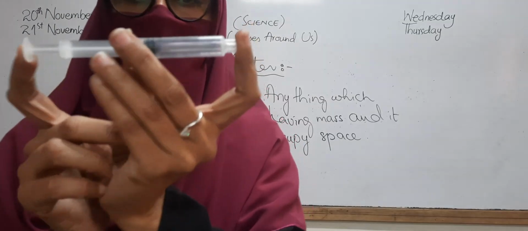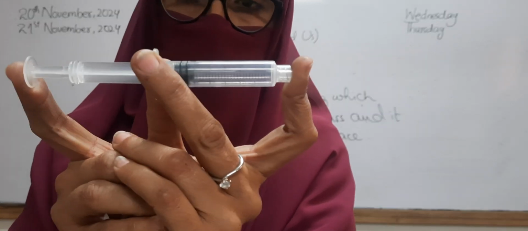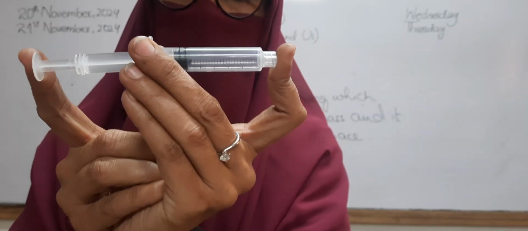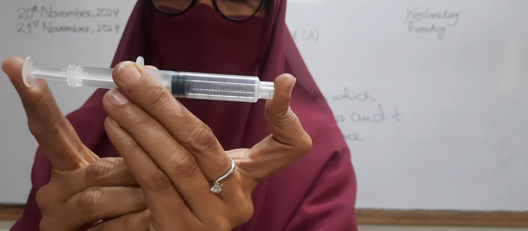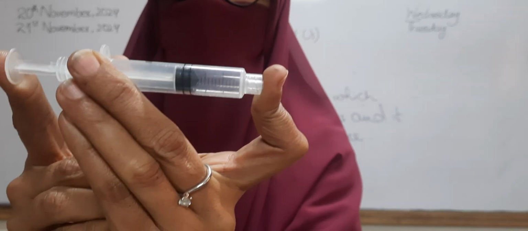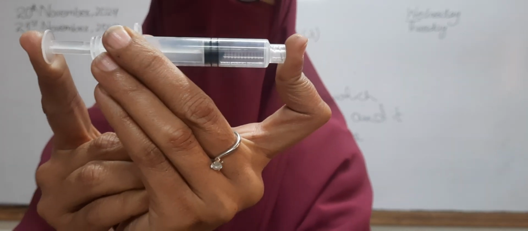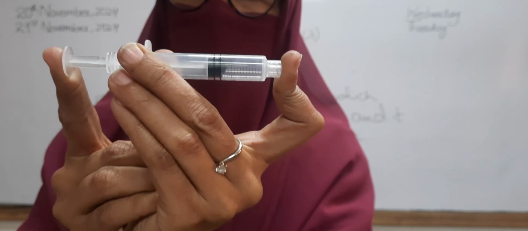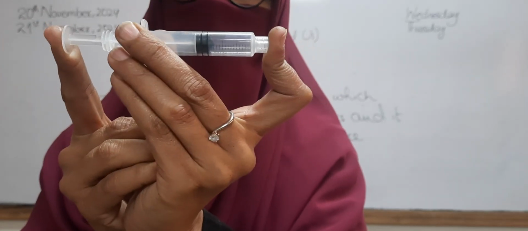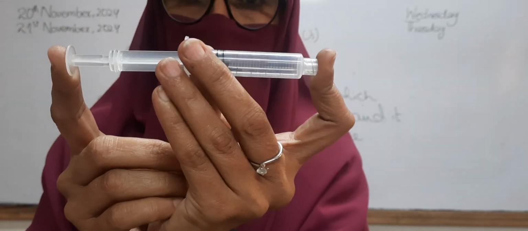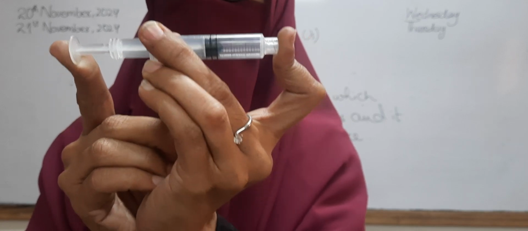if you can see properly, it is being pushed. It is trying to push all the gas particles close together, और बस यहाँ तक जो है वो पुश हो रहा है, उससे आगे वो पुश होने की उसमें एबिलिटी नहीं है. It means that all the gas particles have come very close, and after that there is no more space.